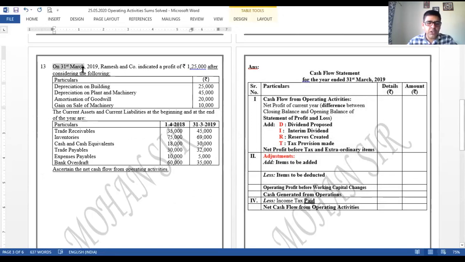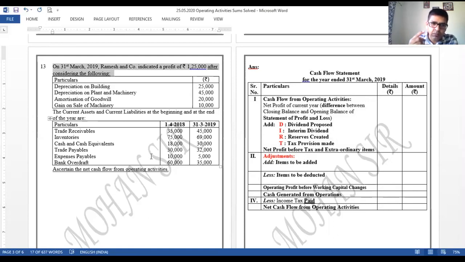On 31st of March 2019, Ramesh and Company indicated a profit of rupees 1,25,000 after considering the following. Profit is given as 125 after considering the following, meaning after these adjustments: depreciation, amortization, gain, all these amounts considered, the amount is 125. So we need to give the effect of all these amounts in the cash flow statement, right? Let us give the effect one by one, but the statement of P&L shows a profit of 125,000.